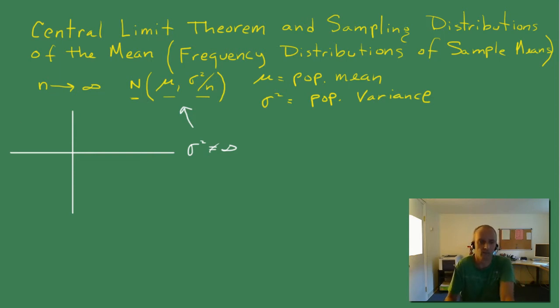So I like to always start with a uniform 0-1 distribution because it's easy to draw, it's easy to think of, and it's easy to appreciate the central limit theorem in action. So what are the parameters we're dealing with here? We have a mu of 1/2. I'm hoping that's somewhat obvious. We have a symmetrical distribution where our mean's down the middle. We have a variance of 1/12. That's not very intuitive, but it is the known variance for this. So that's the population we're going to be pulling samples from.